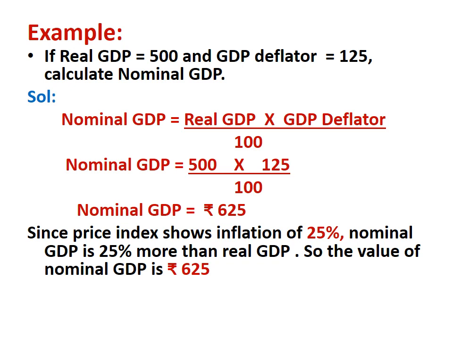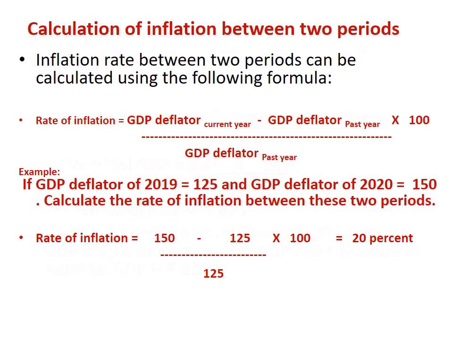So since the price index shows inflation of 25%, the nominal GDP is 25% more than real GDP. So real GDP was 500, then when we add 25% more to it, that is 125, it becomes nominal GDP. So the value of nominal GDP is rupees 625.